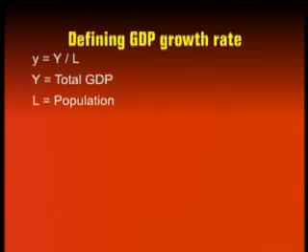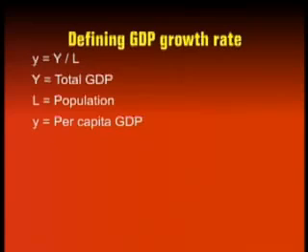So we use the same symbol for population as we use for labor force. But that's okay. So we have capital Y equal to total real GDP, and L as total population. Small y then becomes the per capita GDP for any individual in the economy, right? Simply the total GDP divided by the number of people in the economy.